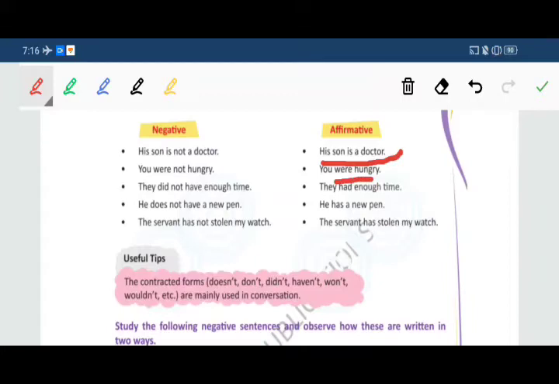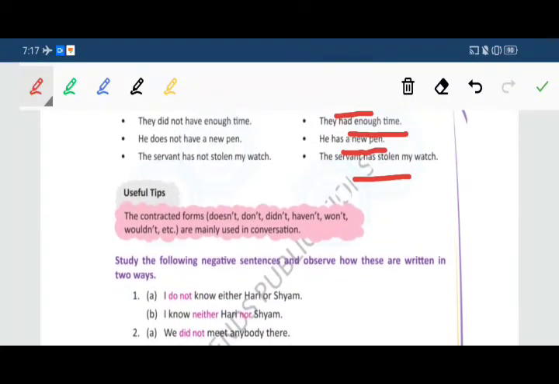Again, negative: they did not have enough time. They had enough time. Next sentence: he does not have a new pen. He has a new pen. The servant has not stolen my watch. The servant has stolen my watch. Read these sentences also to understand the difference between negative and affirmative.